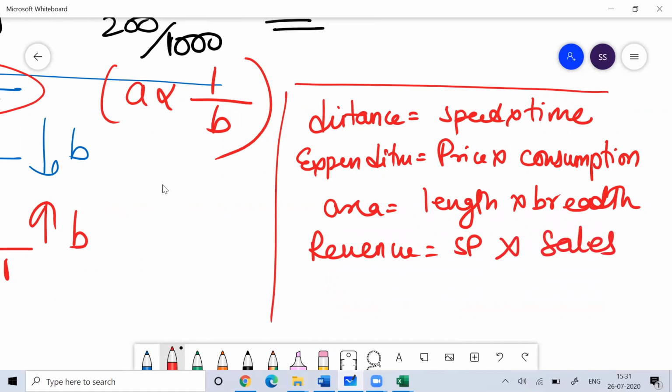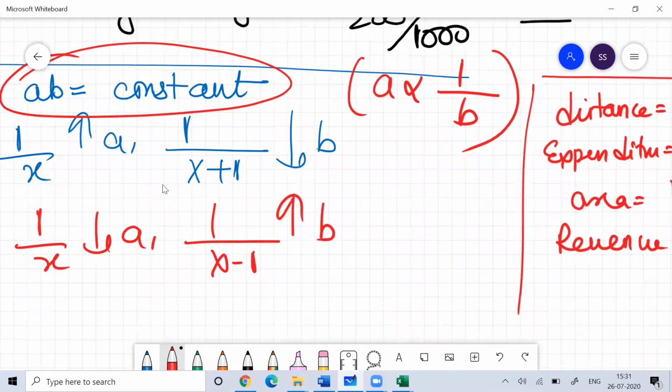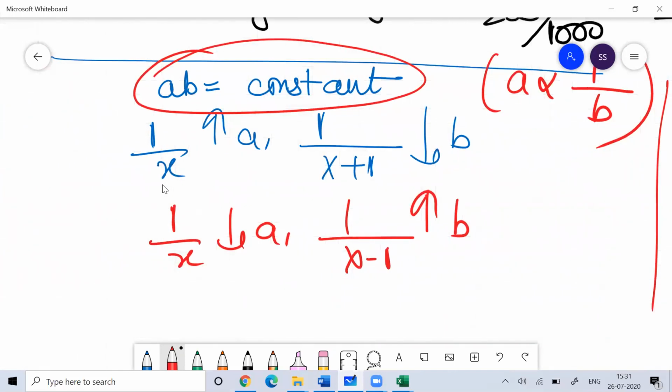So in all such relations in maths, if the product of two variables is constant, then if one variable increases by 1 by x, the other variable will decrease by 1 by x plus 1, so that the product remains constant. Or if one variable decreases by 1 by x, the other variable will increase by 1 by x minus 1, so that their product remains constant.